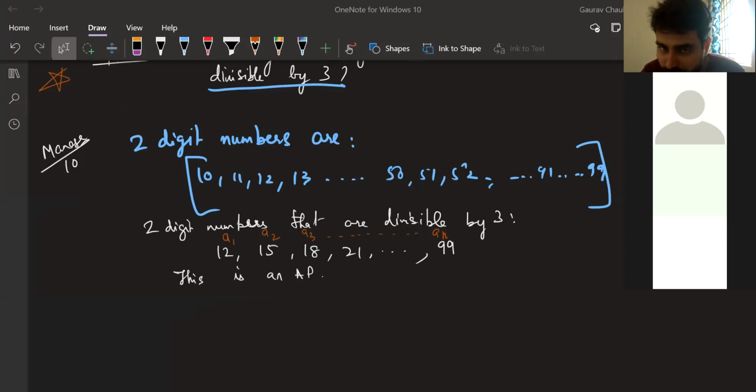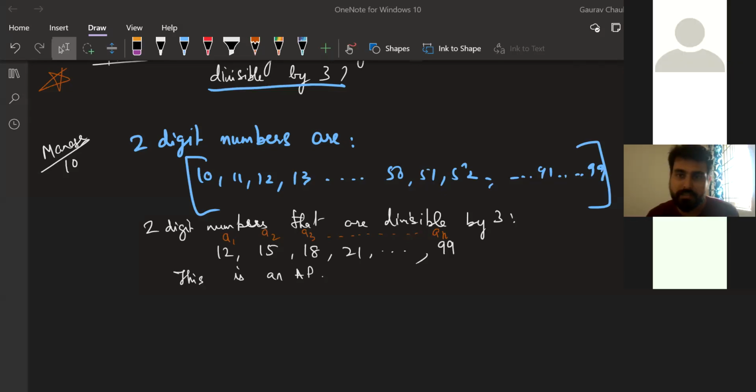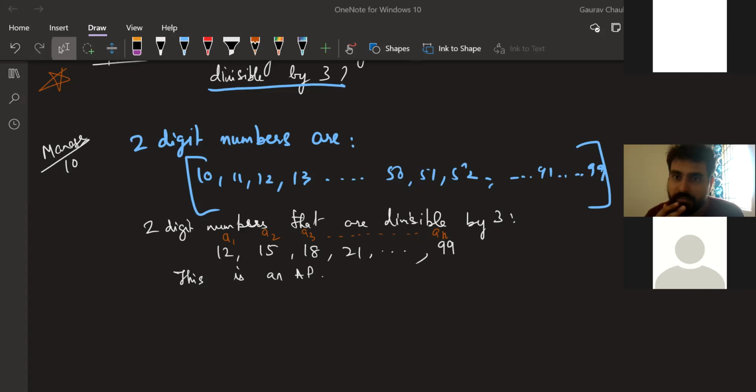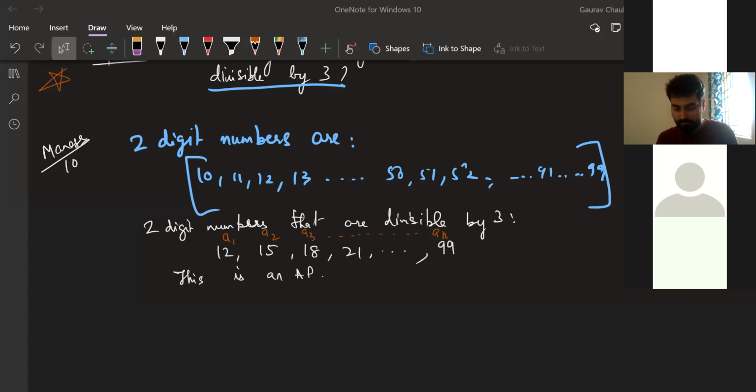Sir, if we check like that, the first 3 numbers are 3, 6, 9. Will they be included, sir? What do you think, Manisha? Does someone have an answer for Manisha? I see MG raising his hand. Go ahead, MG. Sir, 3 and 9 will not be included because they are not 2-digit numbers, sir. So we'll start from A1 equal to 12. That's a fair enough answer. Dilruba, video call, please. But is there someone who can frame this answer better?